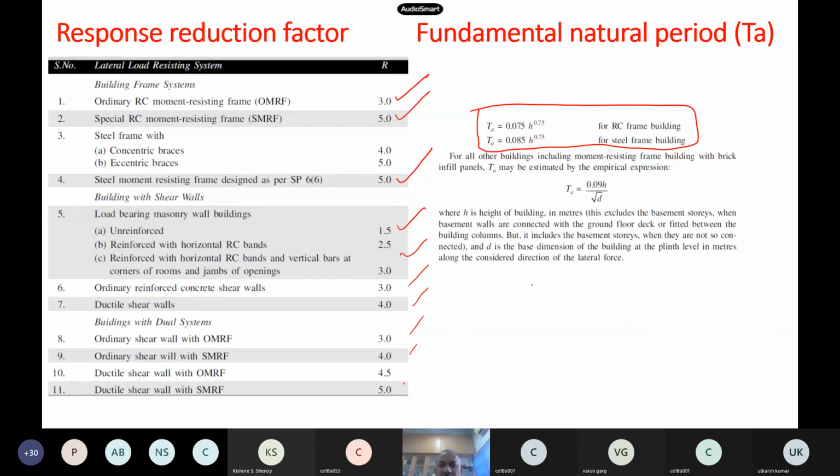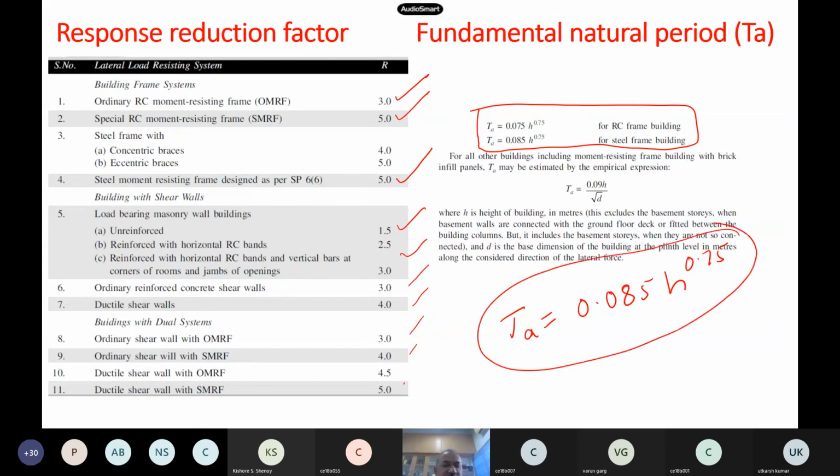So for steel frames, the time period can be found out as 0.085 h to the power of 0.75. This is the formula you have to use for steel buildings. Substitute the height of the building here and you will find your time period.